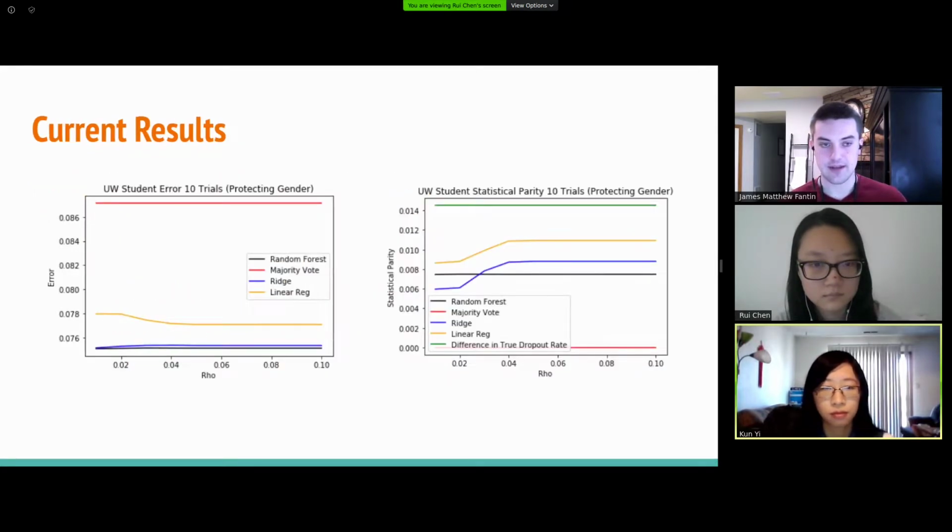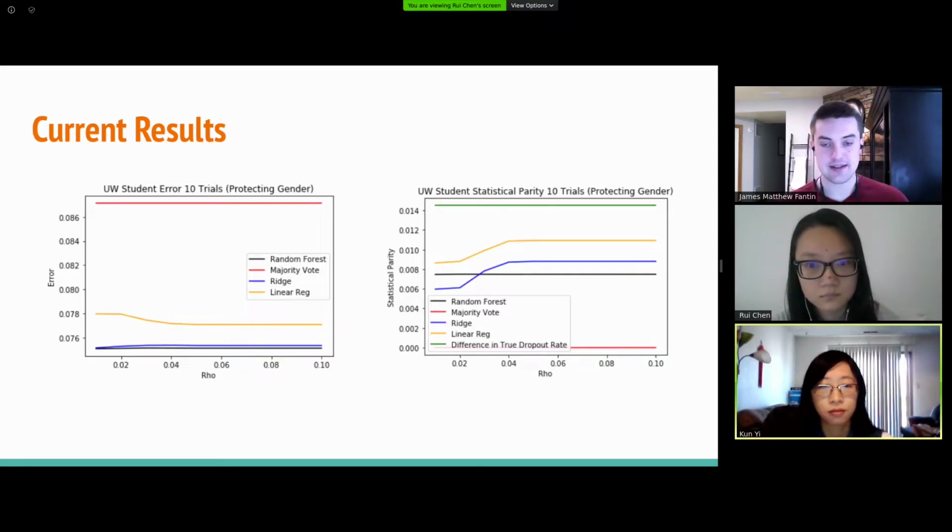Here's some of our example results. So on the left, we have error. Lower error means that we have a better prediction. The Blue Ridge model is our best weighted model. So you can see here that it has quite low error, the lowest, just as close to the non-fair random forest version.